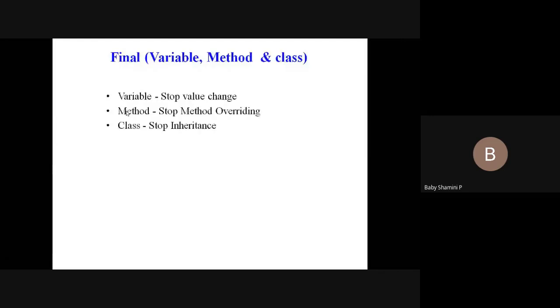So if you declare a variable as a final variable, that acts like a constant, so we cannot change the value. And if the method is declared as final, we cannot use the concept of method overriding. And if the class is final, we cannot inherit the class. That is, inheritance is not supported.